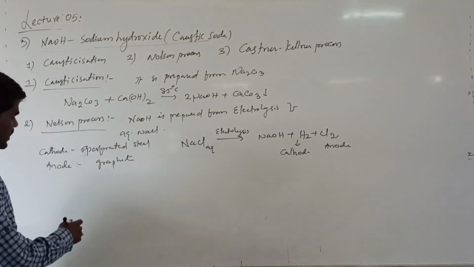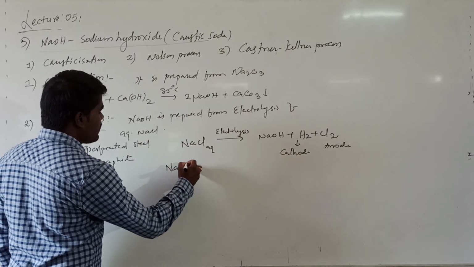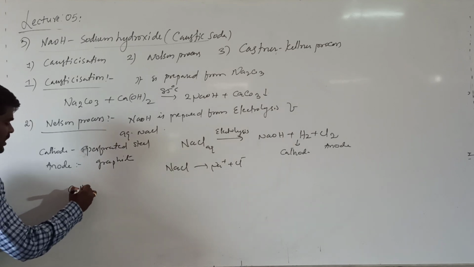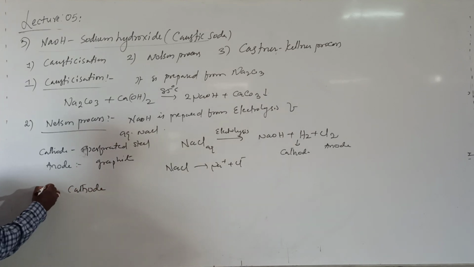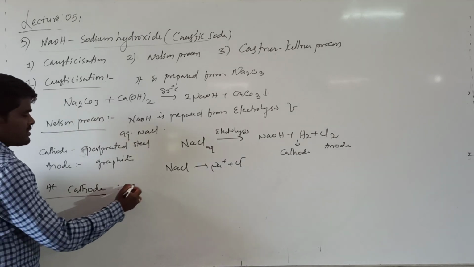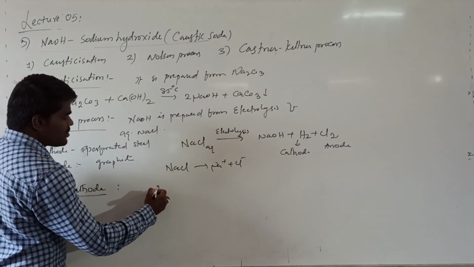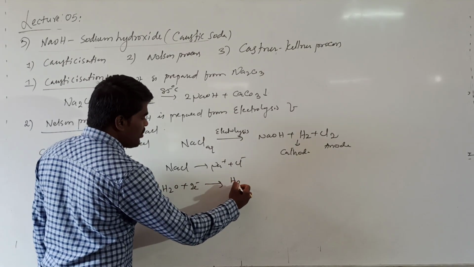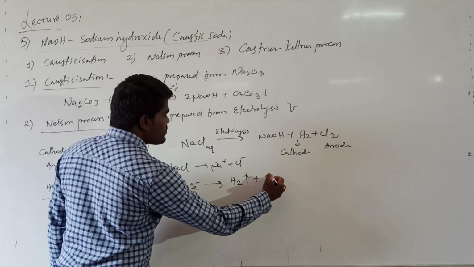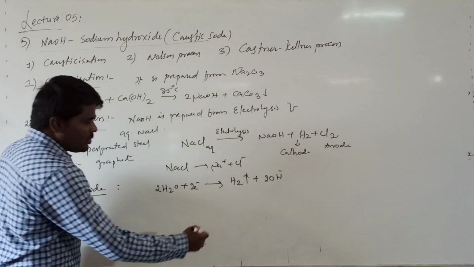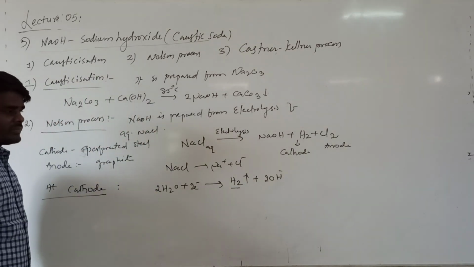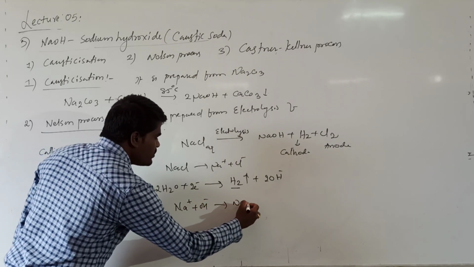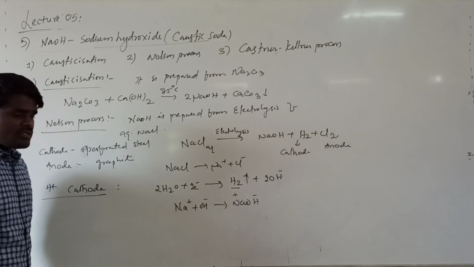Right? Now, if you are talking about the reaction, generally we know that NaCl will dissociate as Na plus and Cl minus. If you are talking about the reaction at cathode, what happens? At cathode, 2 moles of water by gaining 2 electrons will liberate a mole of hydrogen gas plus 2 OH minus, hydroxide. At cathode, what is liberating? Hydrogen gas is liberating. And this hydroxide from here will combine with Na plus to form NaOH. Right? This is where you are getting this NaOH.